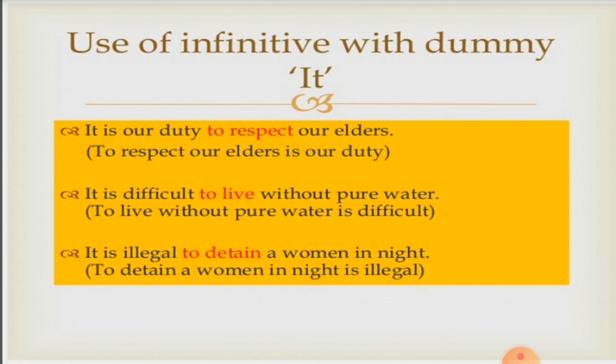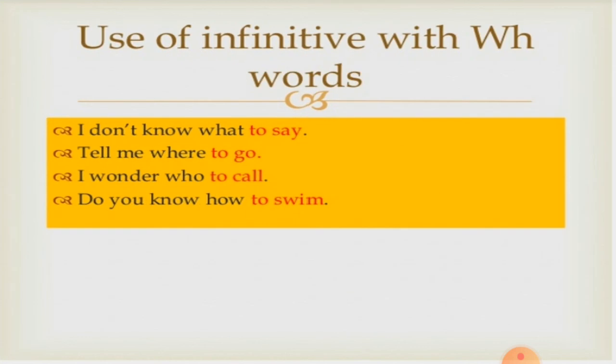It is difficult to live without pure water. To live without pure water is difficult. It is illegal to detain a woman in night. To detain women in night is illegal. Therefore, in all these three sentences, we are removing the word it and using the infinitive as the subject of the sentence. Now, when do we use infinitive with WH words?